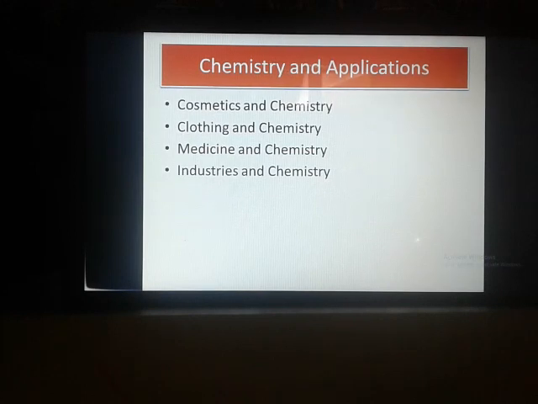Now coming to the industrial perspective. Industries are set up to produce a large number of consumer products. Chemistry has helped in the growth of different industries, such as the chemical industry and paint industries. In day-to-day life we also use detergents, and for building construction we need some materials, and after finishing the house we use paint. So in the paint industry chemistry has an important role.